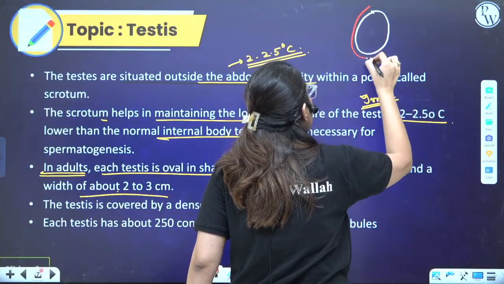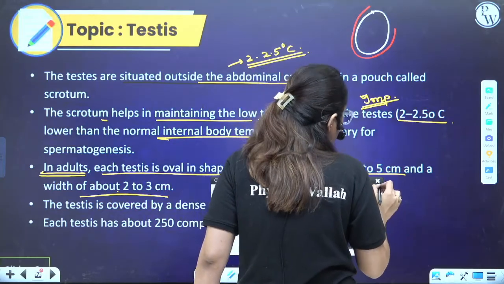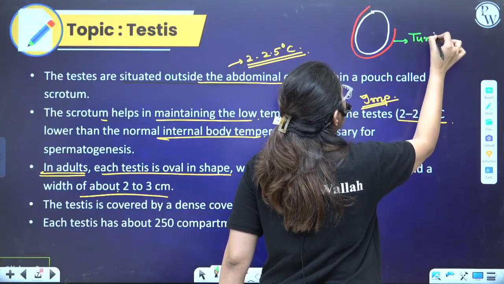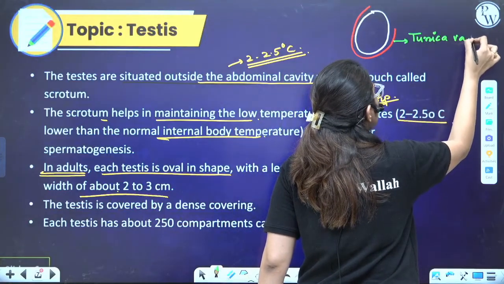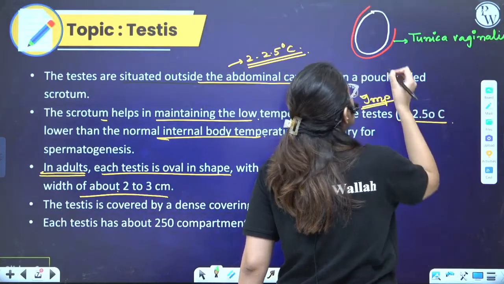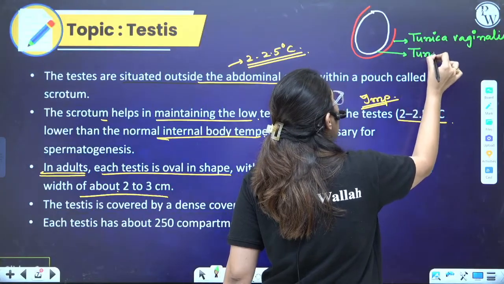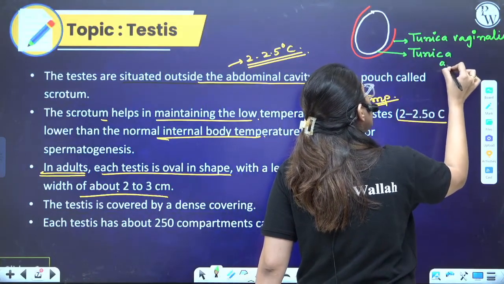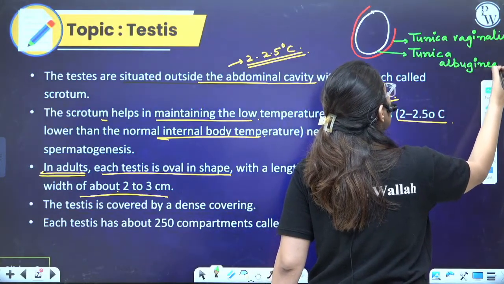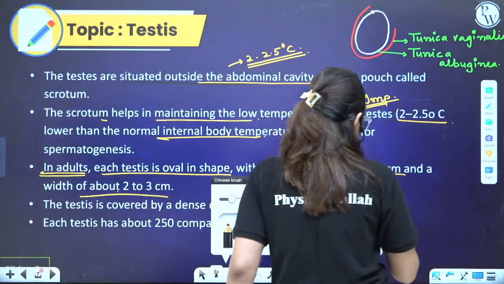This is the covering number 1 and this is the red one, the white one is the covering number 2. So here this covering is termed as tunica vaginalis. So let's talk about these coverings' names. The internal covering is termed as tunica albuginea. Tunica albuginea. Guys, are you getting these points? They are very easy, right? So hope your revision is going on.